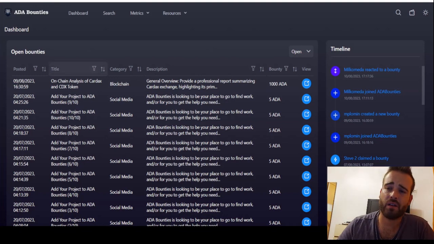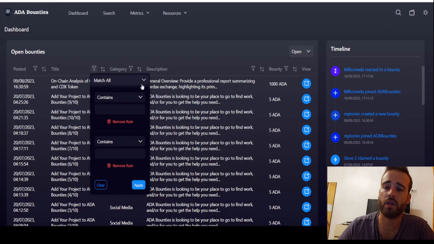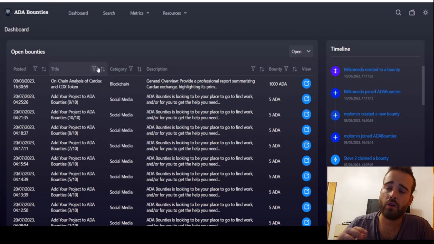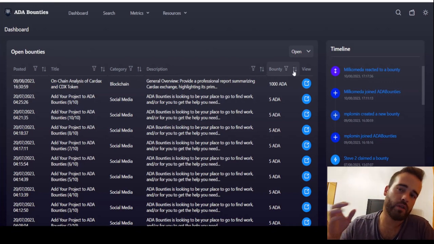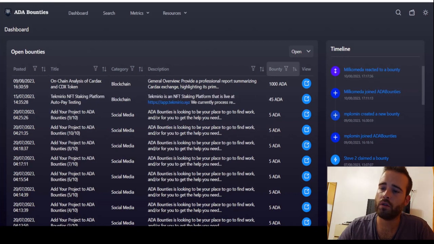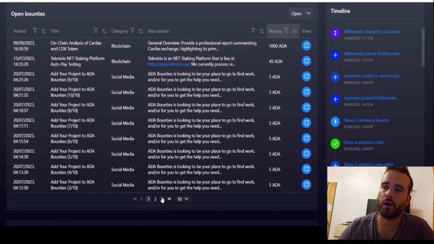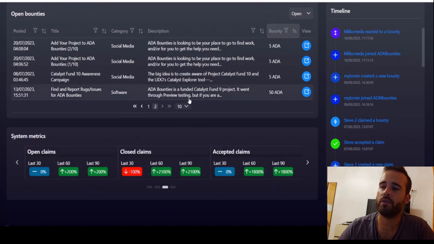And as you can see here, you can even add rules and set more than one rule, which is very cool, I would say. I've used this function to change the order of the bounties and how they show up, and this can be pretty useful, for example, for the bounty in ADA that is paid, because you can just order it from the highest bounty to the lowest. So as we have done here, if you scroll a little bit down below here, you can change the pages and see the bounties that exist in the other pages here.